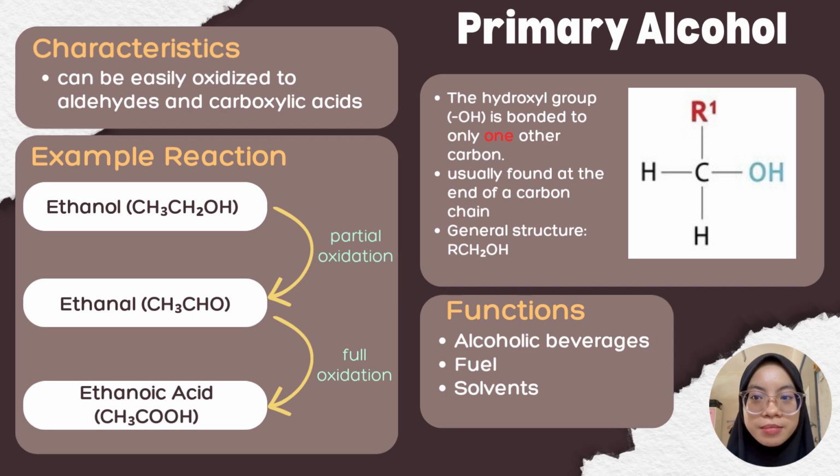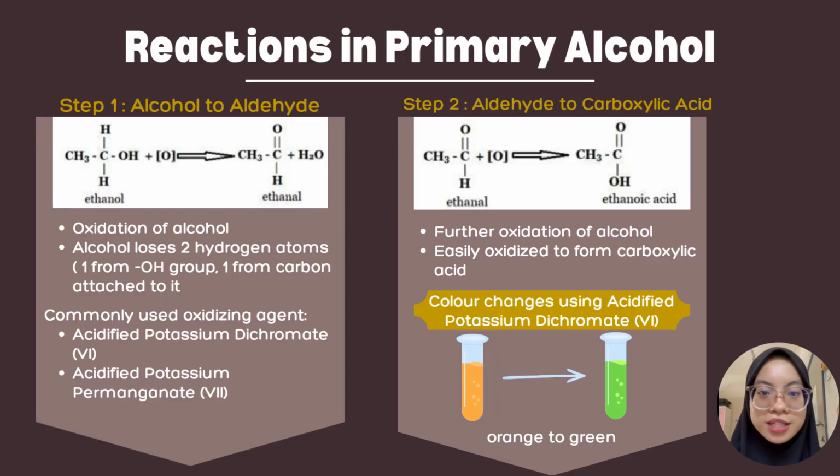Primary alcohol has many practical functions in our daily life. It mostly serves as alcoholic beverages, fuel, and solvents. Now, let's look at the reactions of primary alcohols. The most important reaction of primary alcohol is oxidation. During oxidation, the alcohol loses two hydrogen atoms, one from the hydroxyl group and the other from the carbon attached to it.